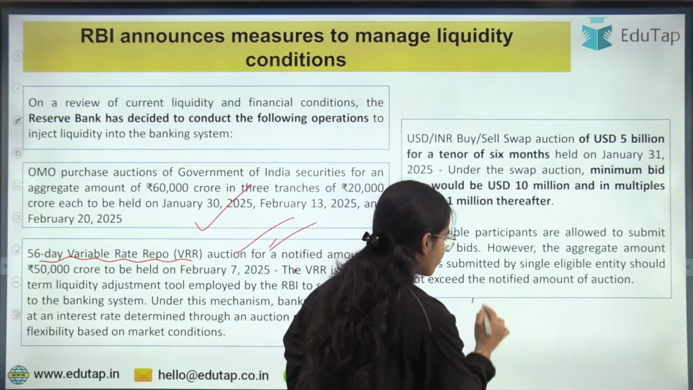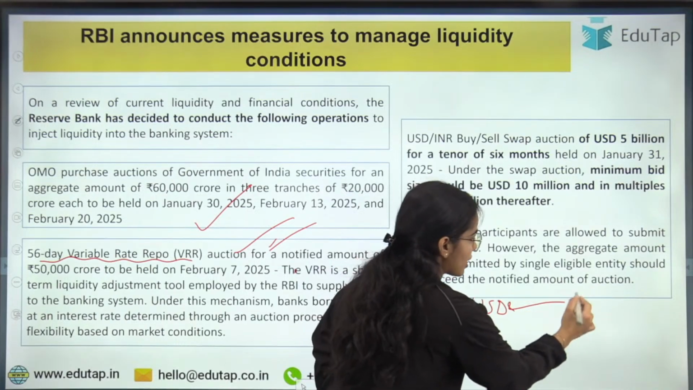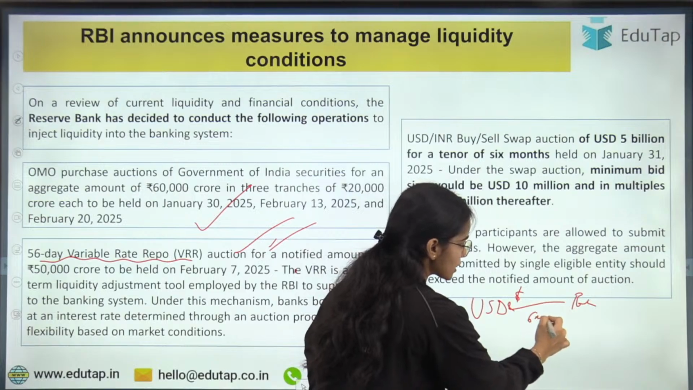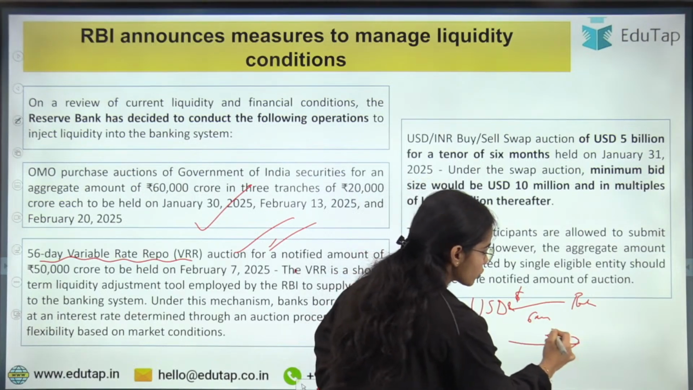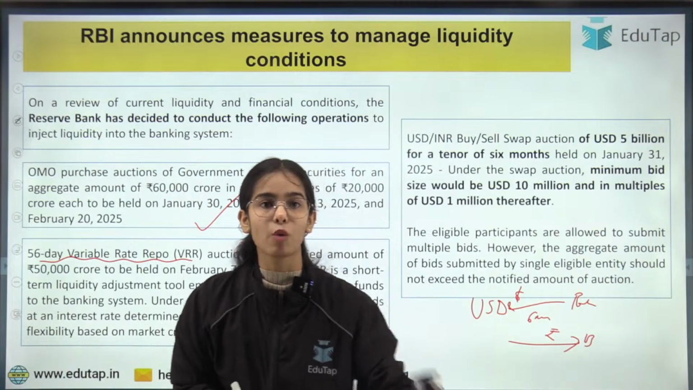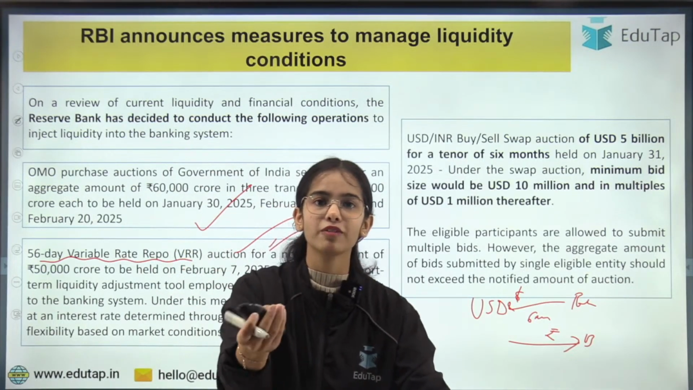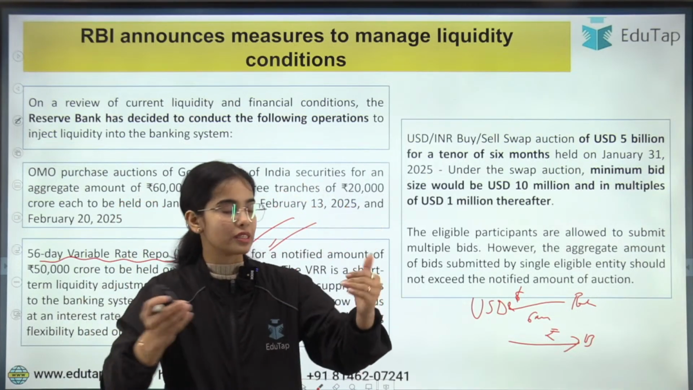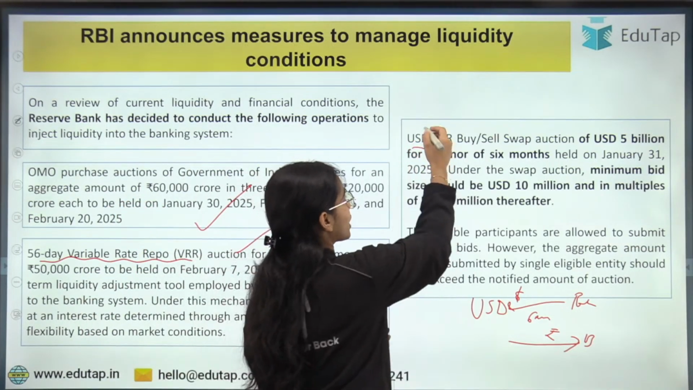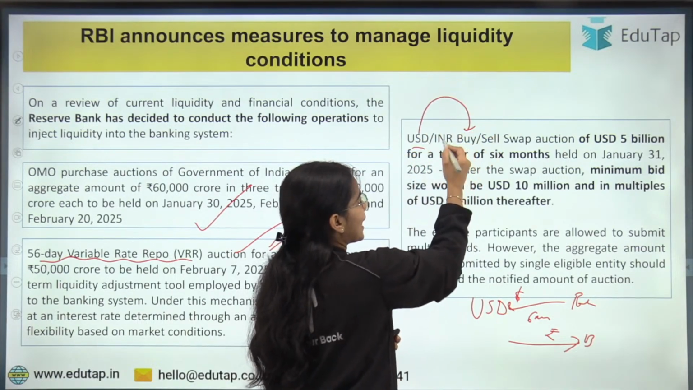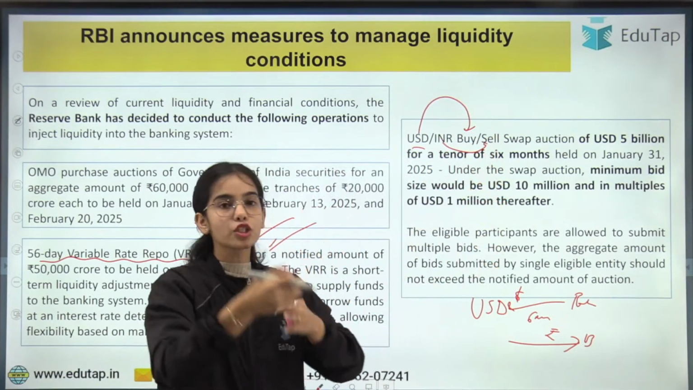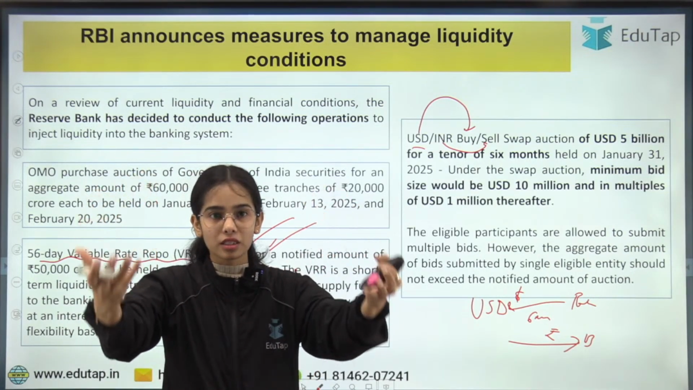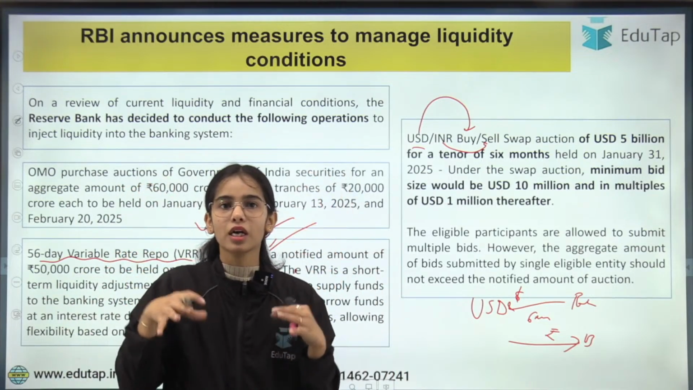So RBI is saying that we will purchase the dollars from the banks for 6 months, and we will be giving rupees to the banks for the purchase of the dollars. Okay. So USD buy: RBI is currently buying the dollars and selling the rupees. And this is a swap option. That means after 6 months, the RBI will return the dollars and take back the INR. Okay.